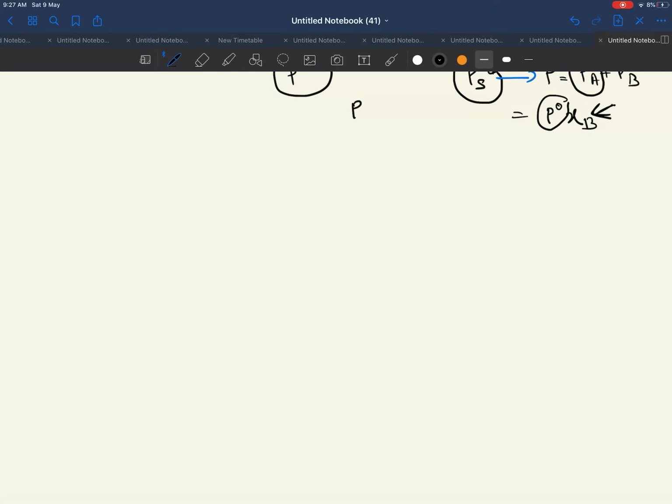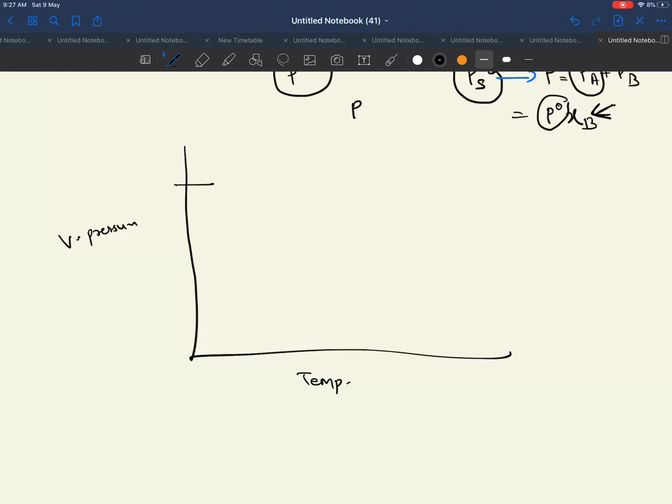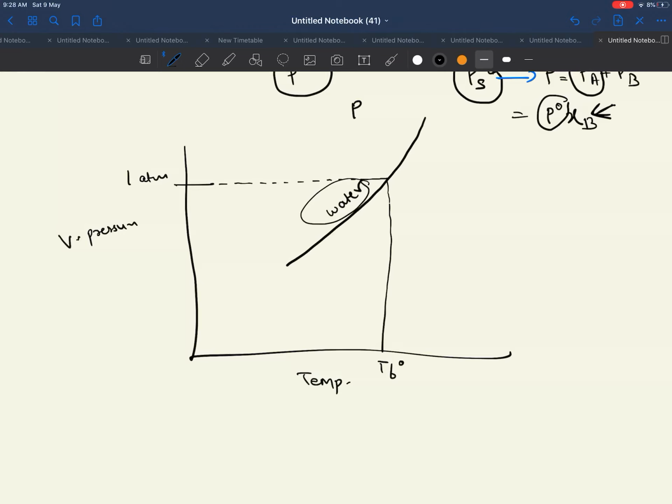So if we observe the graph, we plot vapor pressure here and temperature here, and we know that the atmospheric pressure is 1 atmosphere, where this value is there. When we draw the graph in the case of the solvent, the pure solvent, that is water, we will observe that the pure solvent will boil at this particular temperature. We indicate this as TB naught. TB naught means that when we take the solvent in the pure form, at this particular temperature the vapor pressure of this water will become equal to atmospheric pressure.